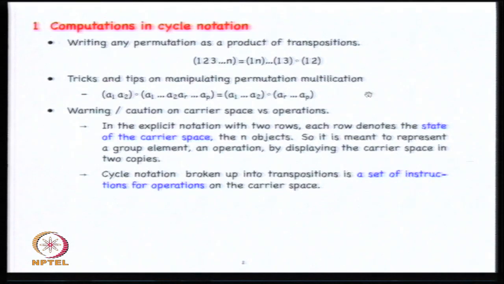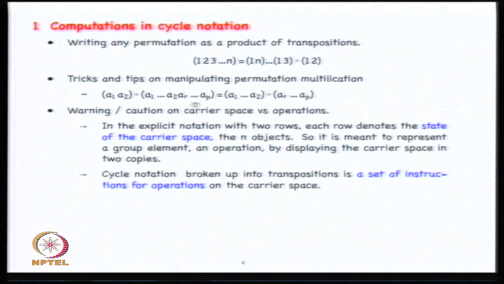The other is an interesting trick that I read in Hamermesh. I don't know right now how to illustrate it, or I have probably not given a problem based on that. But it is interesting to know this: suppose I have one cycle which is A1 dot dot dot A2, then some other element follows, AR, and goes up to AP. So this is a cycle in the sense that A1 goes to the next one up to A2, then A2 goes to AR and then continues up to AP.